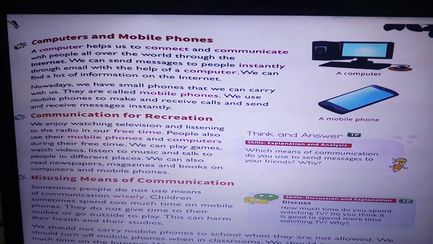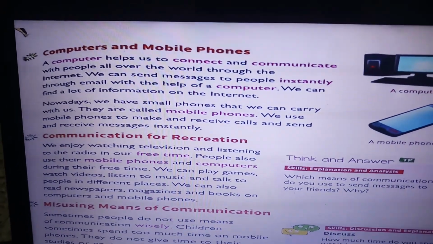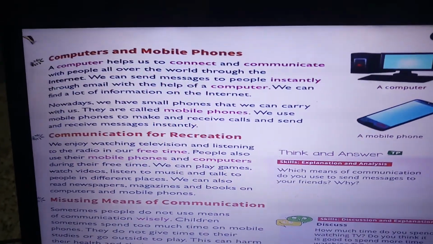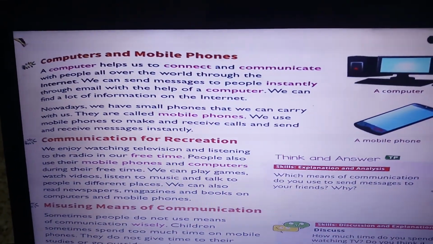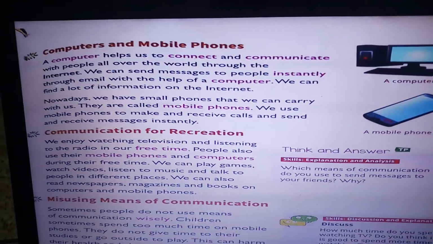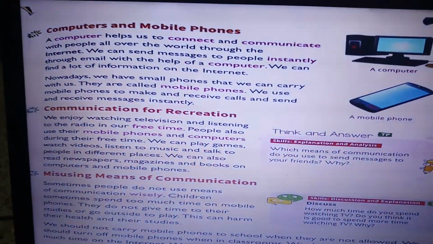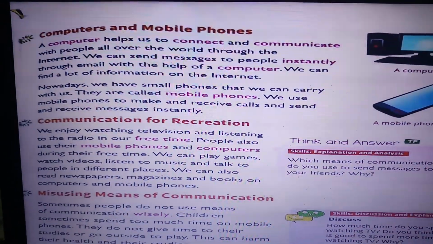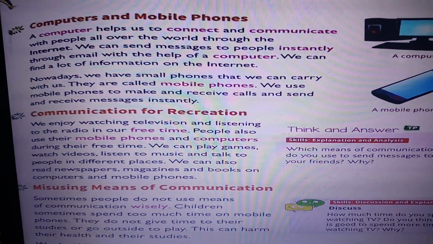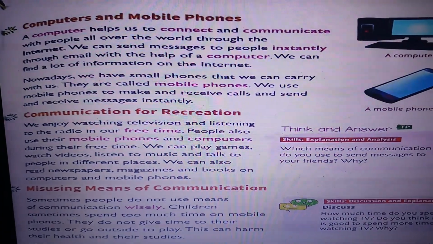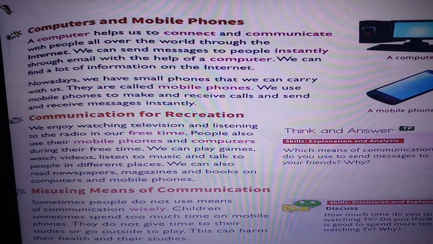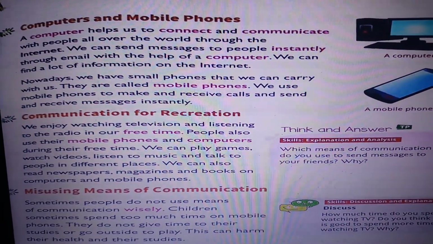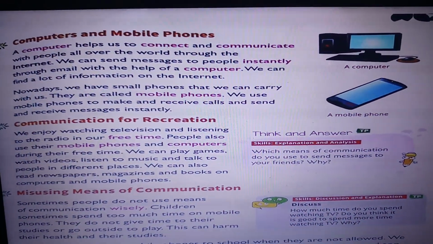Computers and mobile phones. The computer helps us to connect and communicate with people all around the world through the internet. We can send messages to people instantly through email with the help of a computer. We can find a lot of information on the internet. Nowadays, we have small phones that we can carry with us. They are called mobile phones. We use mobile phones to make and receive calls and send and receive messages instantly. So how does a computer help us?